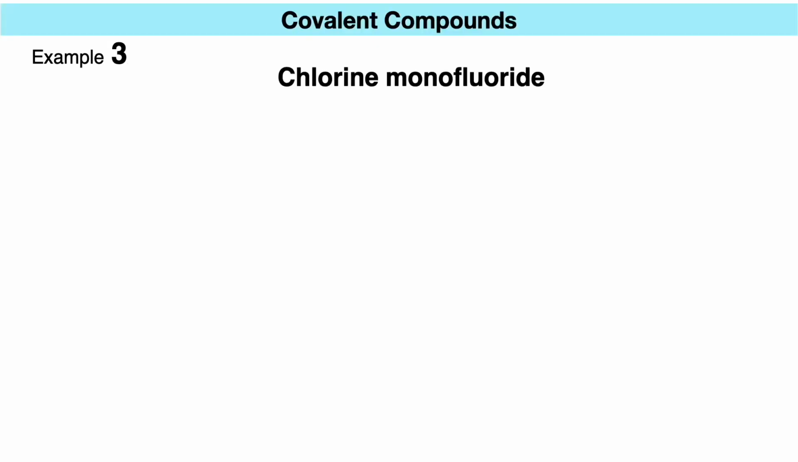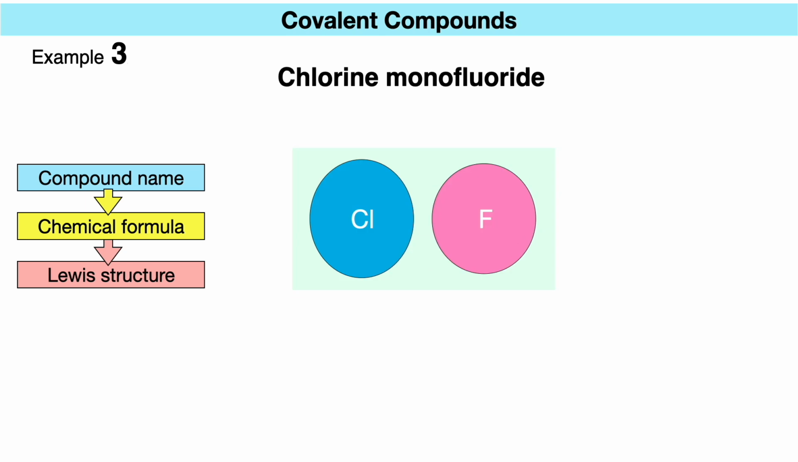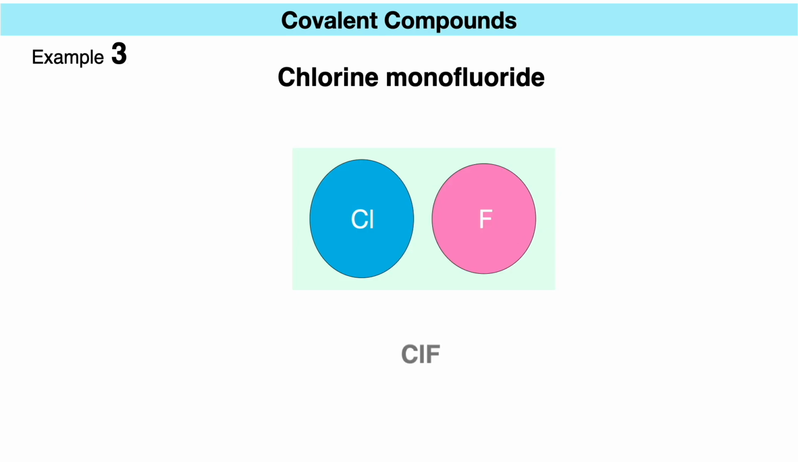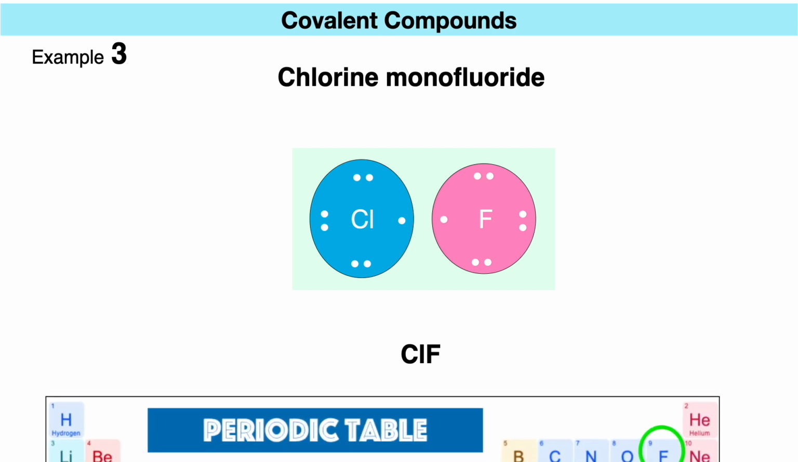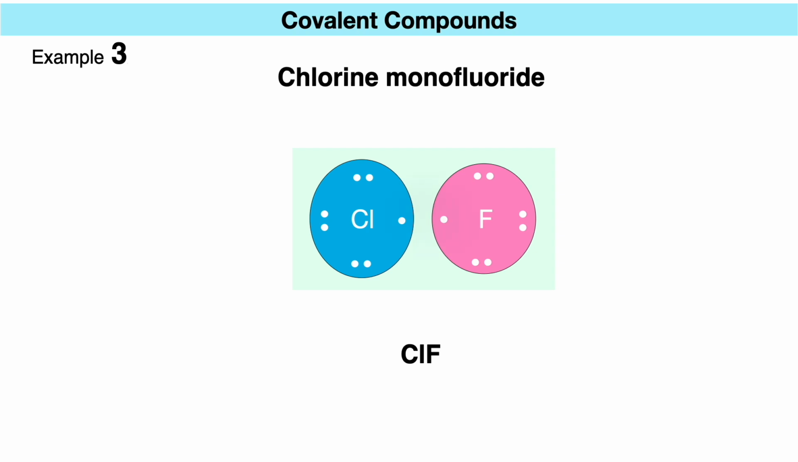Example 3. Chlorine monofluoride. In this example, we start with a compound name. From the name we derive the chemical formula and then draw its Lewis structure. The name clearly indicates one chlorine atom and one fluorine atom in it. This leads us to the chemical formula ClF. To create the Lewis structure, we represent the chlorine and fluorine atoms with their valence electrons, 7 each, as both are in a group of the periodic table just one column before the noble gases. By sharing 1 electron each, both atoms achieve a stable octet of 8 electrons. In the Lewis structure, a single line between the atoms represents this covalent bond, with each atom surrounded by 6